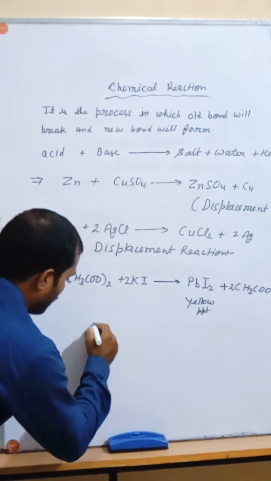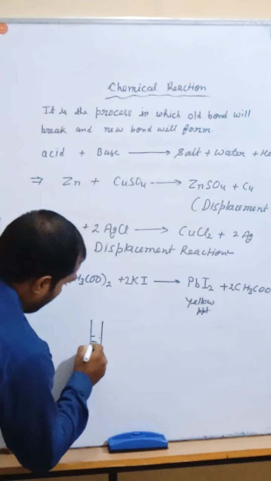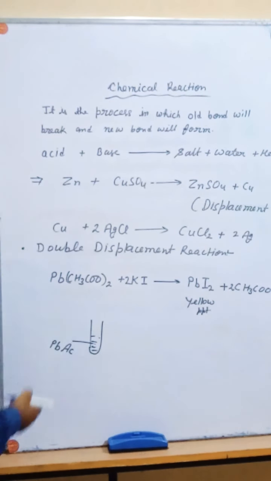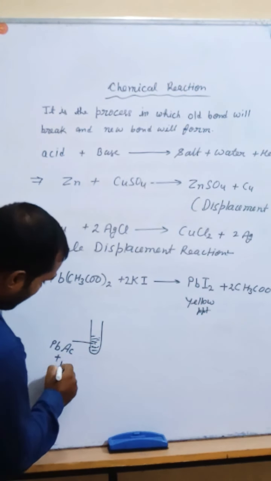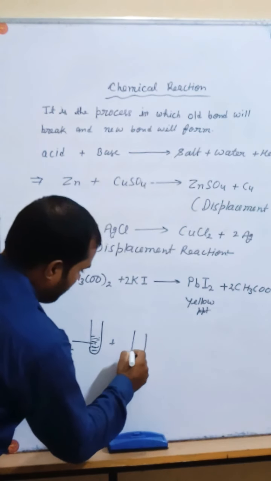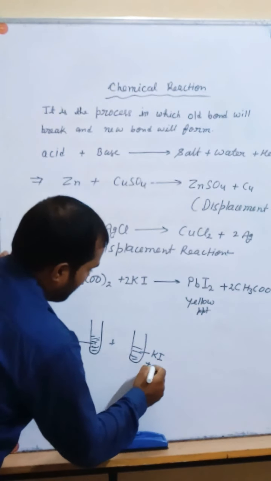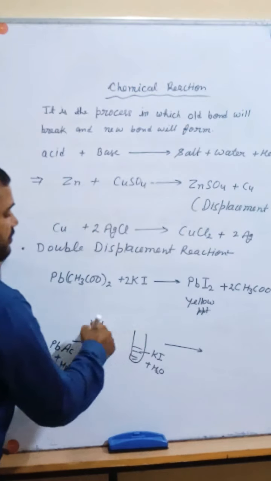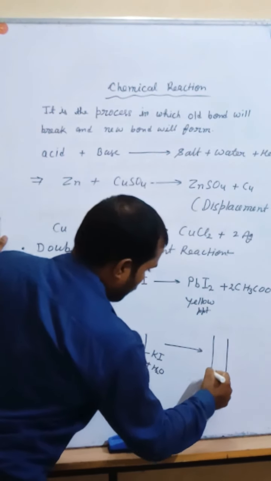Suppose you have taken a test tube where you have taken lead acetate with water, plus in another test tube you have taken potassium iodide, KI, plus water, aqueous solution, and after that when you mix both together, then you will get the product.